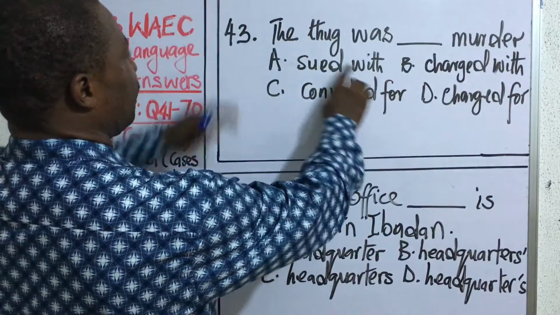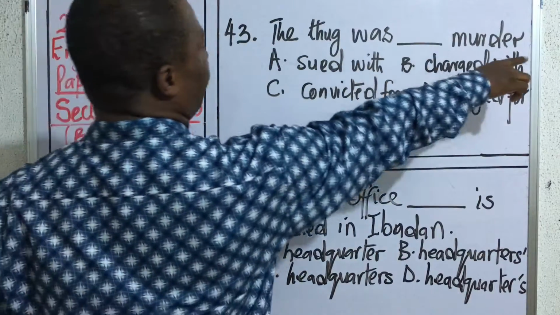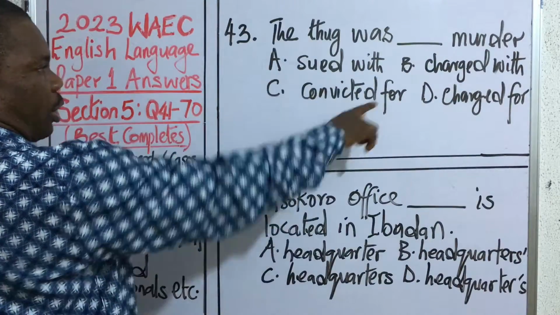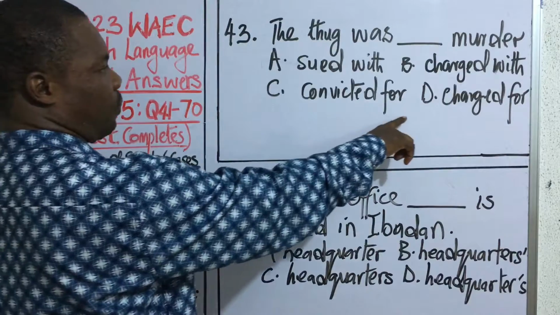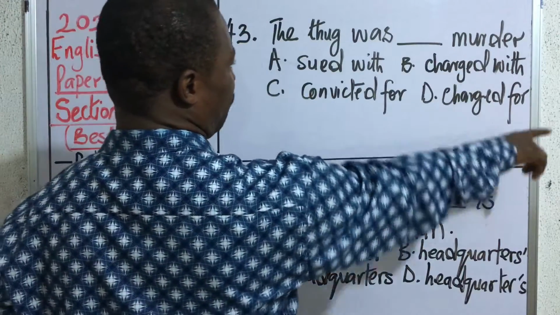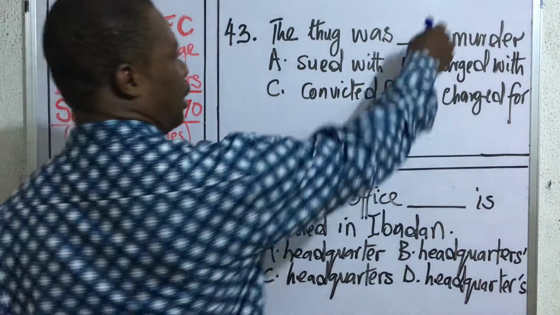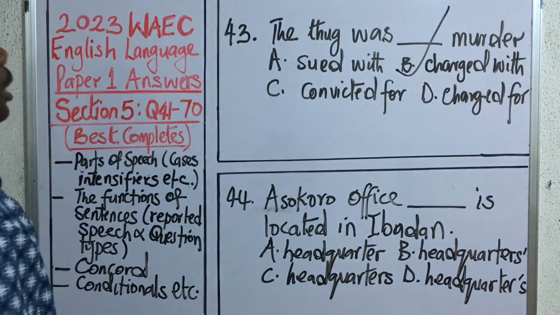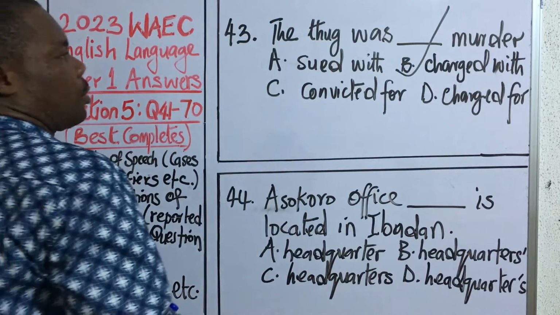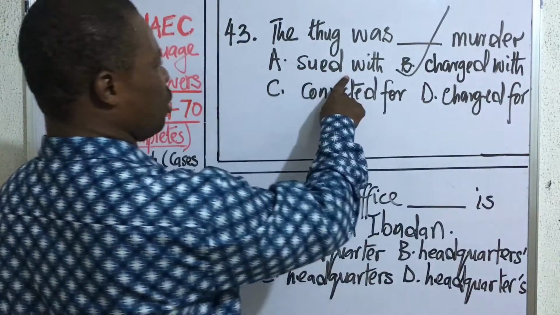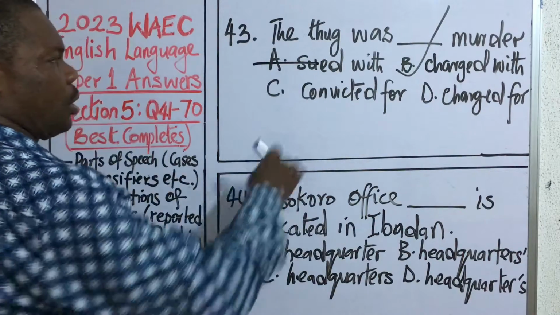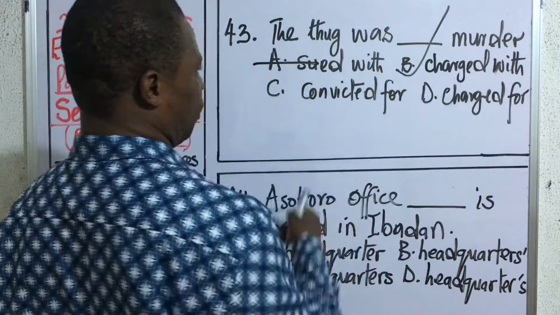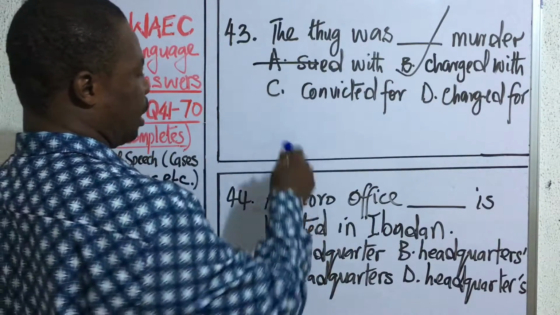Question 43. The thug was dash murder. A, sued with murder. B, charged with murder. C, convicted for murder. D, charged for murder. The correct answer here is charged with murder. So when you talk about sued with, this option cannot work because when you use the word sued, you cannot have anything like sued with.